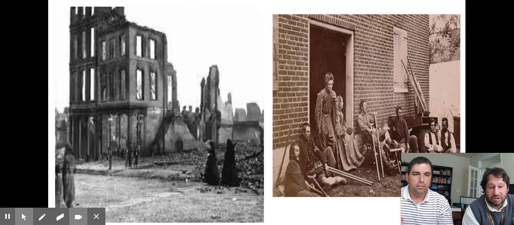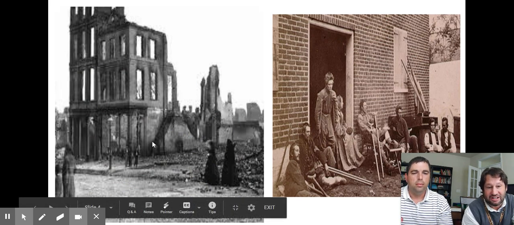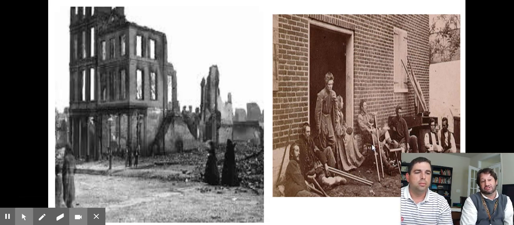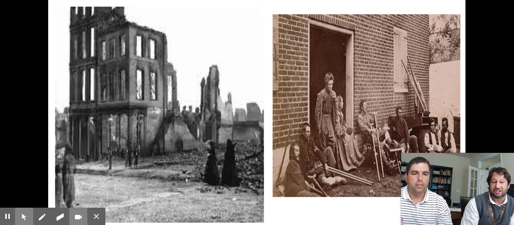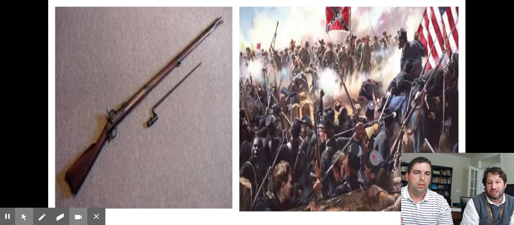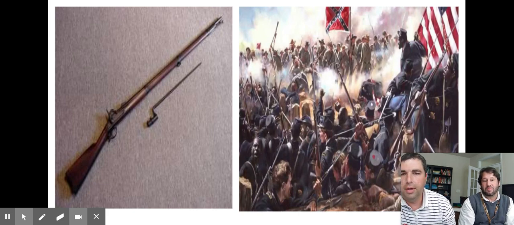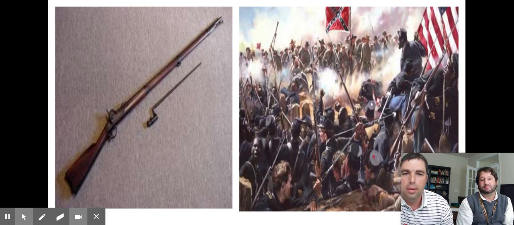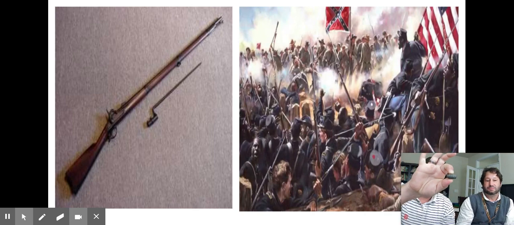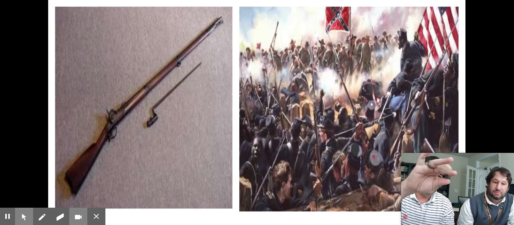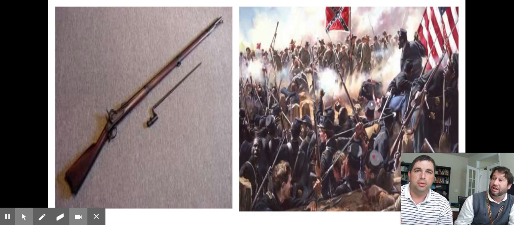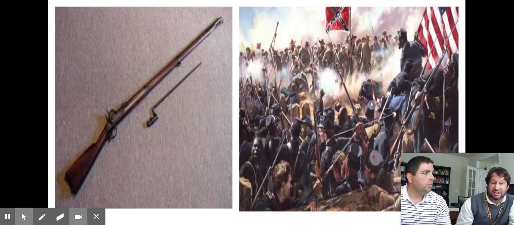And remember the Civil War, the devastation to the country. I mean, a lot of damage to cities in the South. We talked about the wounds that a lot of soldiers who survived carried, the amputations because of the weaponry, and we talked about the lead bullets. Yeah, remember we had our lead bullet, if I can find it. So again, that's what's fired out of this rifle you're seeing on the screen, or something very similar to it. And that's why so many people ended up with amputated limbs. And you had huge numbers of losses with the disease too.